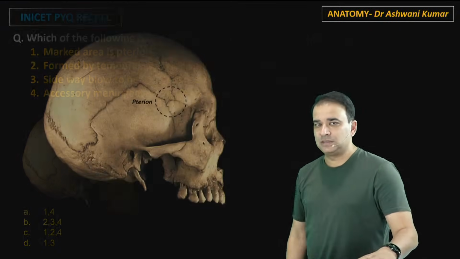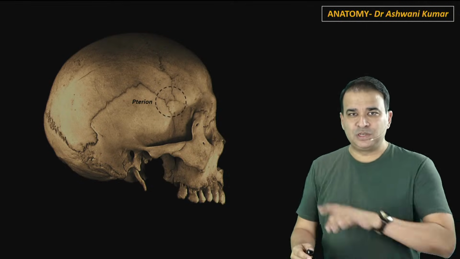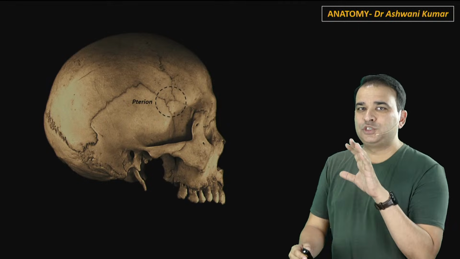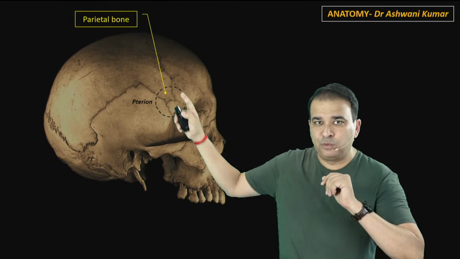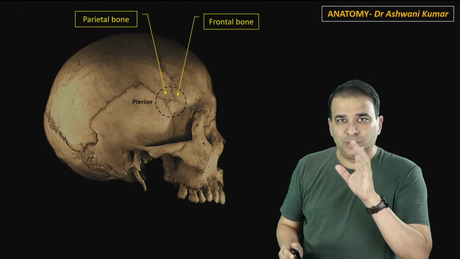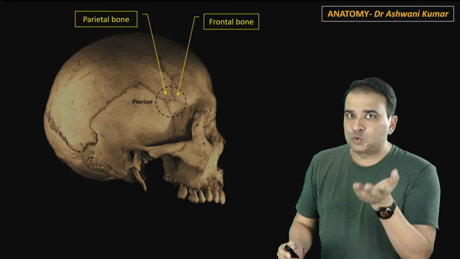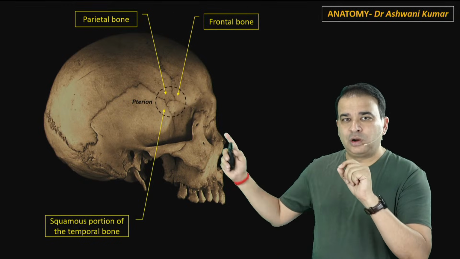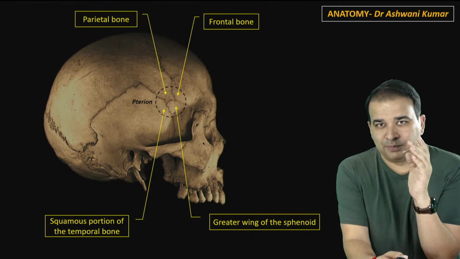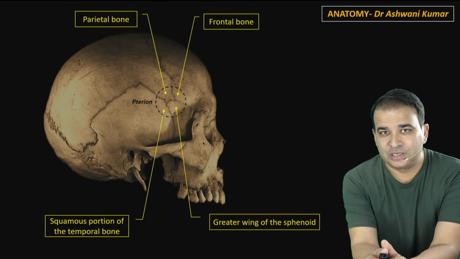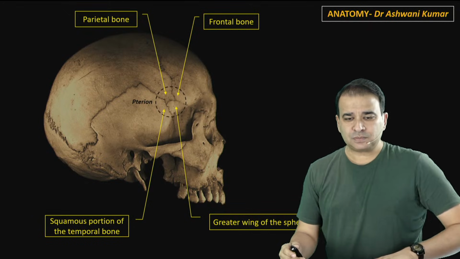Let's have a quick discussion on this. So this H-shaped suture that you're looking at here, which is pointed by this circle, first of all, is a junction of four bones. Now, which four bones are meeting there, guys? First of all, we have the parietal bone. You can see the parietal bone is contributing to it. We have a contribution from the frontal bone. We do have a contribution from the squamous part of the temporal bone, and we also have the contribution from the greater wing of the sphenoid. So again, this could be a question: what are the bones which are contributing to this pterion? These are the four bones which are meeting together, and that suture here is called the pterion.